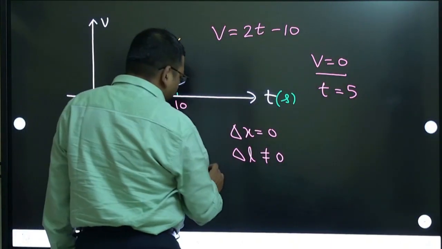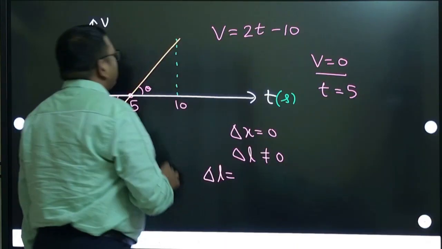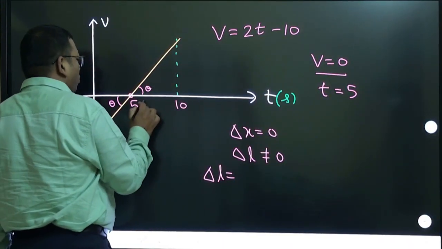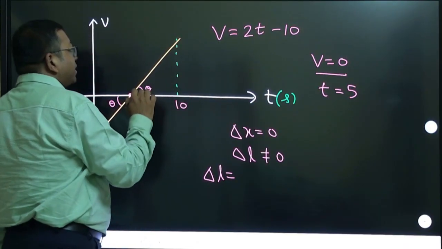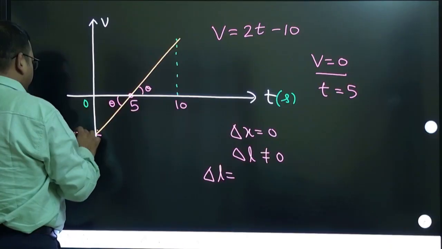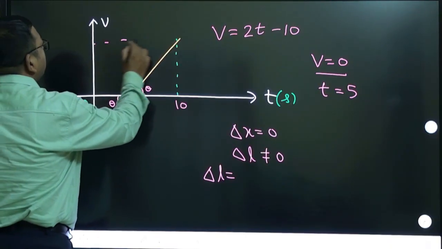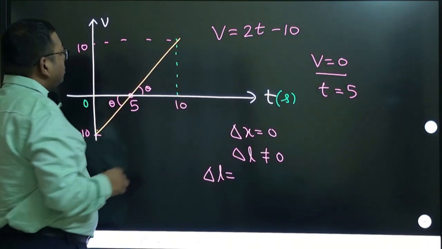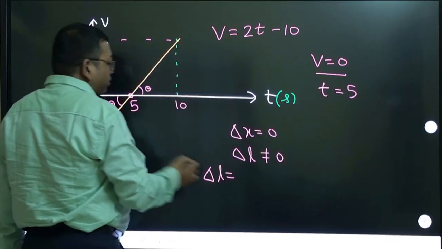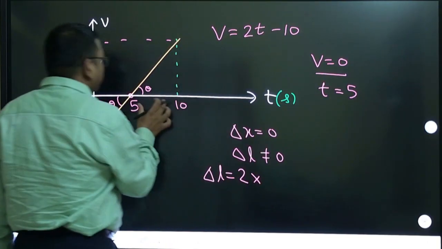So distance delta L can be calculated as, right, this area will be how much? First of all, the initial velocity at time 0 is minus 10, right? Similarly, this will be here as 10 only, correct? So for any of this area, and we have to do that area 2 times. This area will be how much?